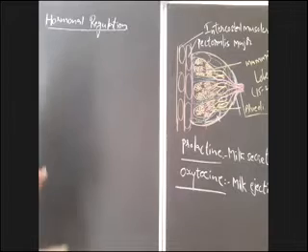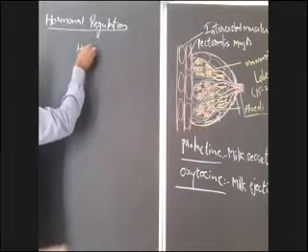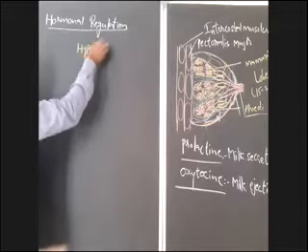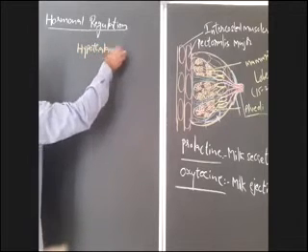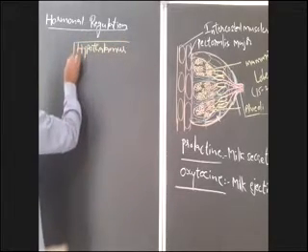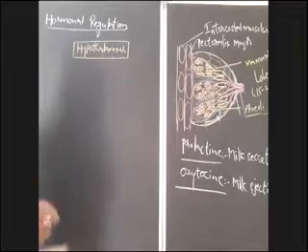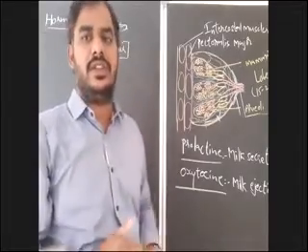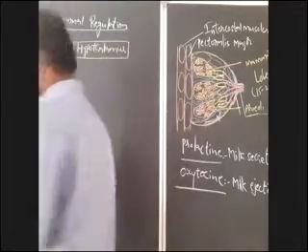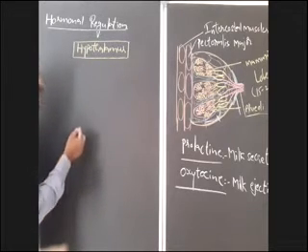First, the hypothalamus of the brain is the master of master endocrine glands. It is the master of regulation of endocrine glands. In turn, endocrine glands are under the control of the pituitary gland.